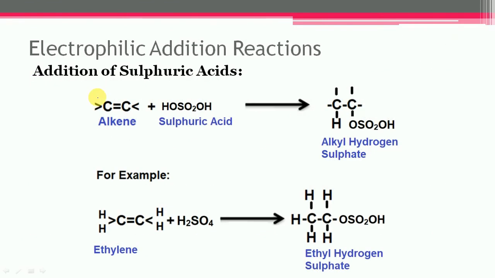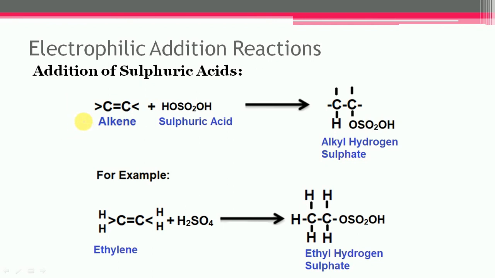Next is the addition of sulfuric acid. In this case, cold concentrated sulfuric acid is added to alkene to form the alkyl hydrogen sulfate. So let us see the reaction.